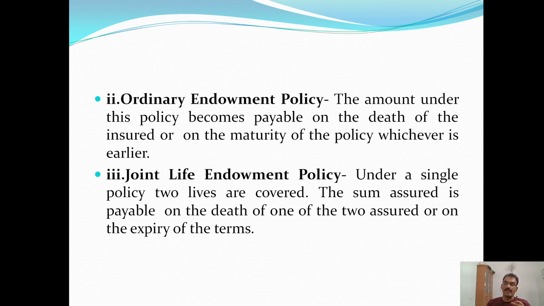Joint life endowment policy. Okay, under this policy, 2 lives are covered. The sum assured is payable on the death of one of the 2 assured or on the expiry of the terms. Okay, the sum assured will be payable on the death of one of the 2 assured or on the expiry of the terms.